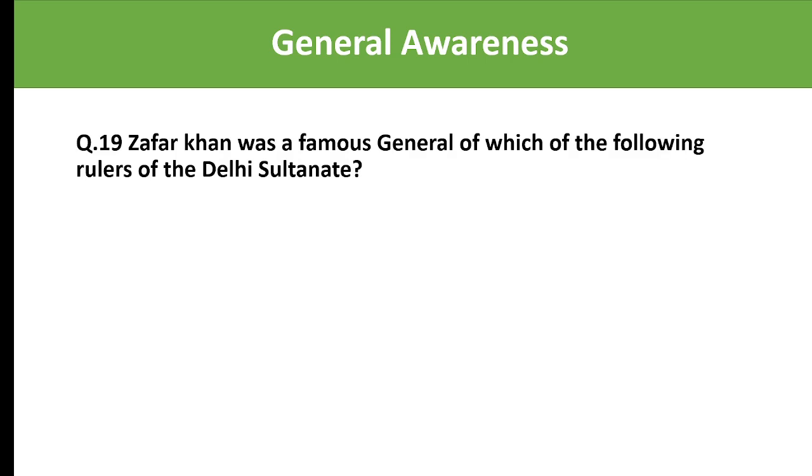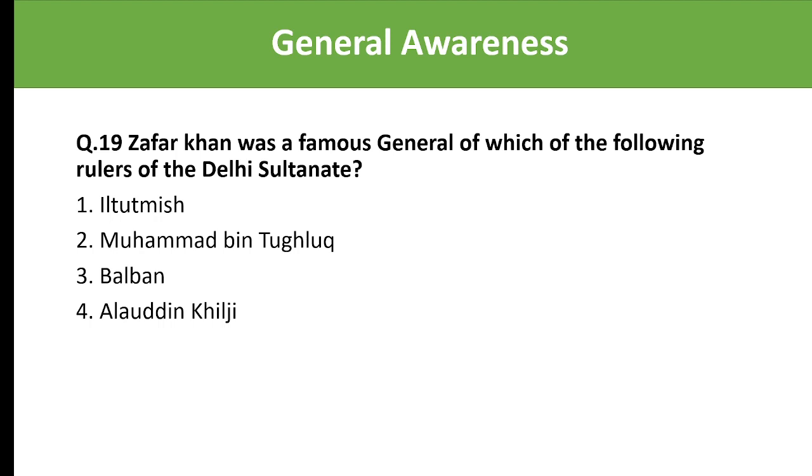Next. Zafar Khan was a famous general of which of the following rulers of Delhi Sultanate? And the options: Iltutmish, Muhammad bin Tughlaq, Balban, Alauddin Khilji. So Zafar Khan was a famous general of which of the following rulers of Delhi Sultanate? The answer is Alauddin Khilji.